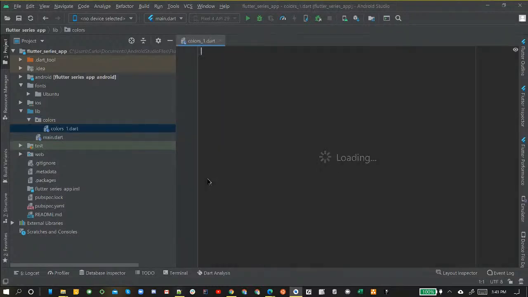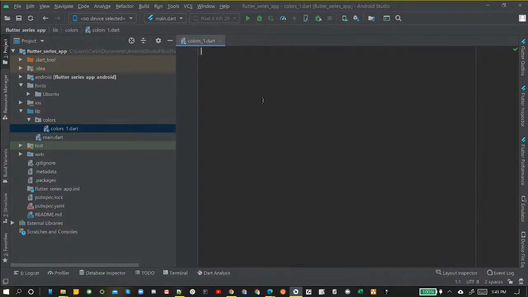I'm calling this colors1 because you never know, you might want to use a completely different set of colors in your app after you get done, and you can call that colors2, colors3, a whole different combination of colors. And then simply all you would need to do is just refer to the file that you make. So you can have a bunch of different color files, and you can play with what really works and what looks good, and you don't have to delete a colors file. If you want to make a new one, you can just create them and keep them all organized in this colors folder so that you can refer to them. But we're just going to start with one, just a simple one, colors1.dart.